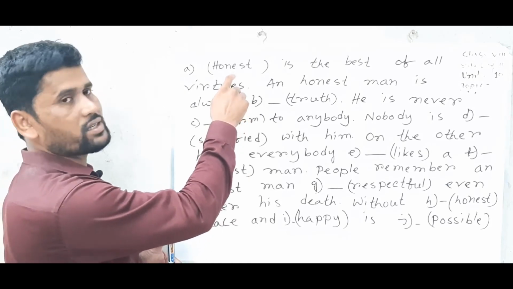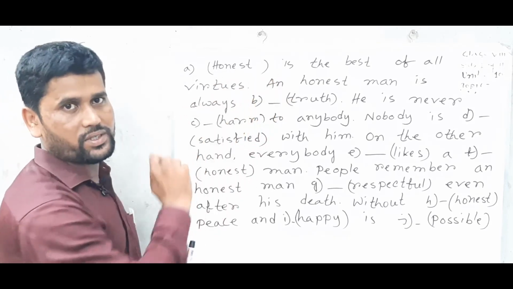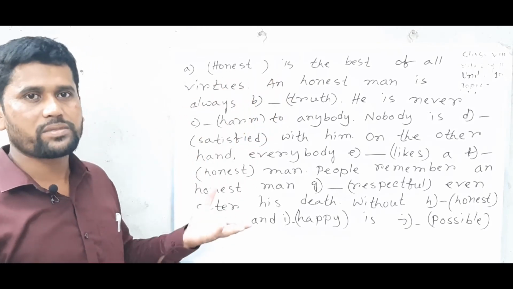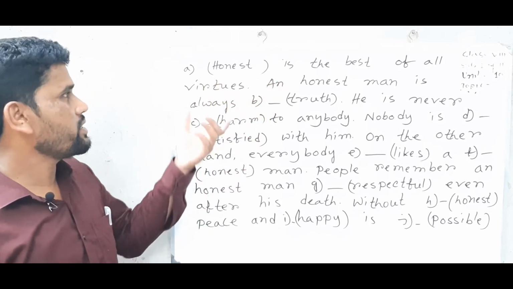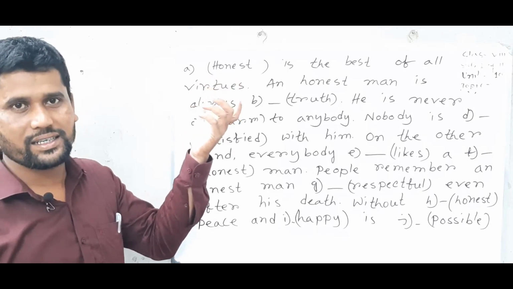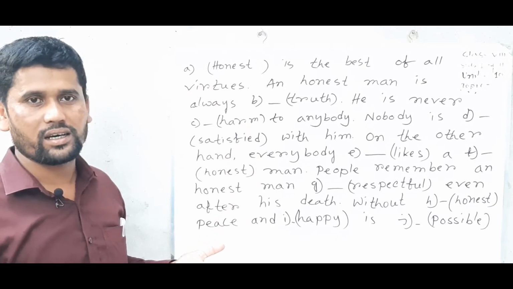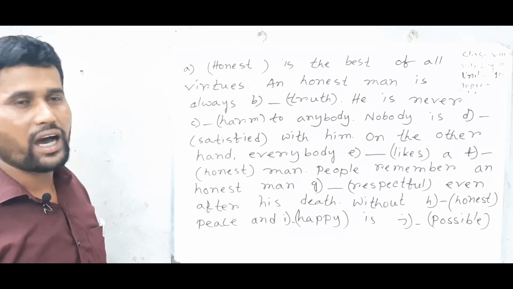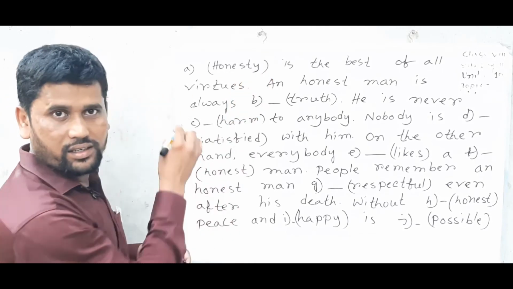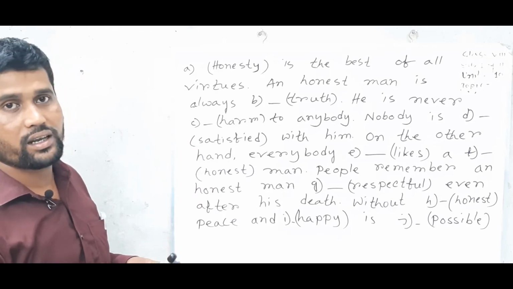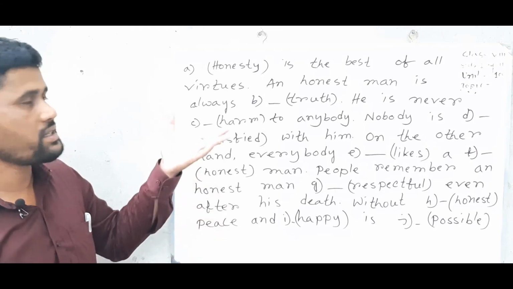So here, first look at honest. The word is first, before the verb, so we use a subject before the verb, and a subject must be a noun. And you know, honest is an adjective, and we can use ty after a word to make the word into a noun. So here already there is a t, and we can use y, and that will make the word into a noun. So honesty is a noun because it is a subject.